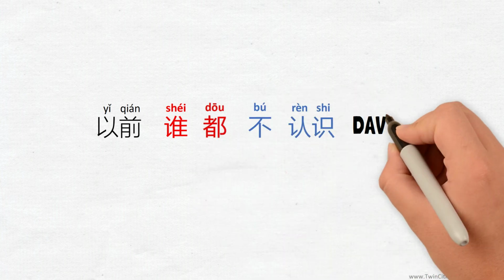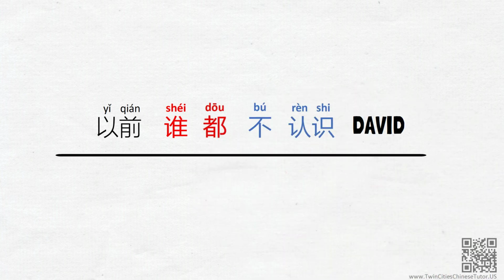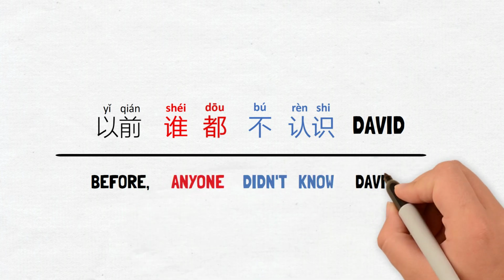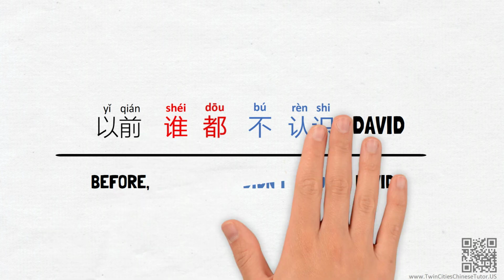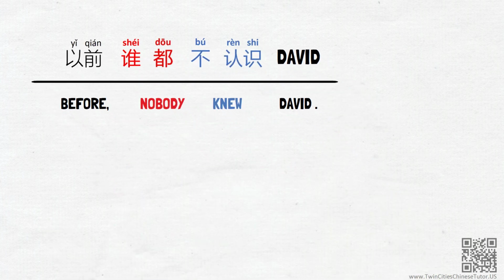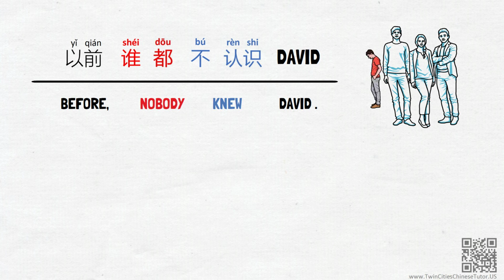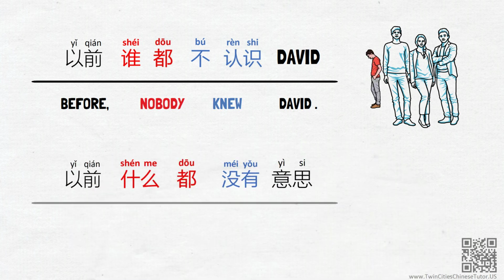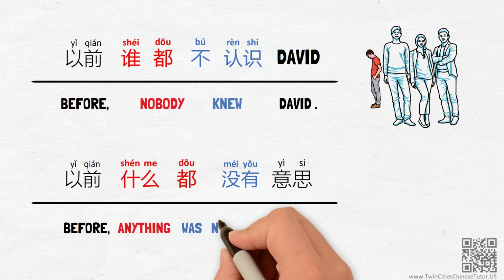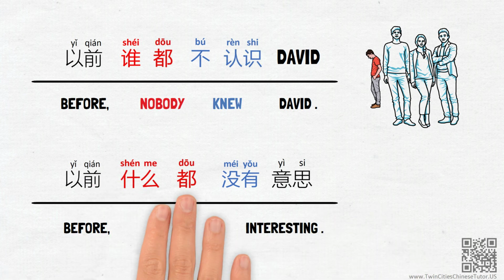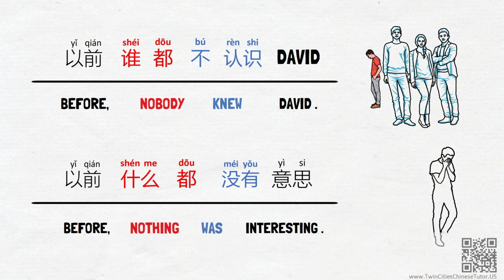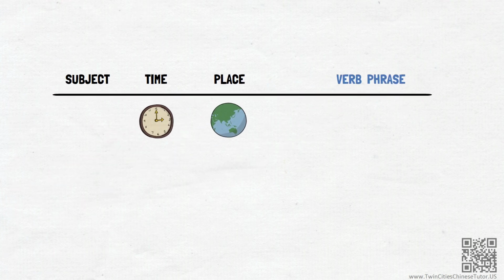For example, if I say 以前谁都不认识 David, the word-for-word translation is before anyone didn't know David. In proper English, it means before nobody knew David. Similarly, if I say 以前什么都没有意思, the word-for-word translation is before anything was not interesting. In other words, before nothing was interesting. It's important to notice that the word order of the Chinese sentence structure mentioned earlier still applies here.